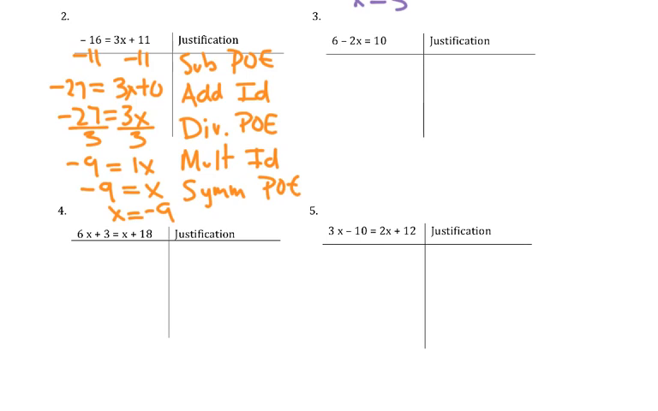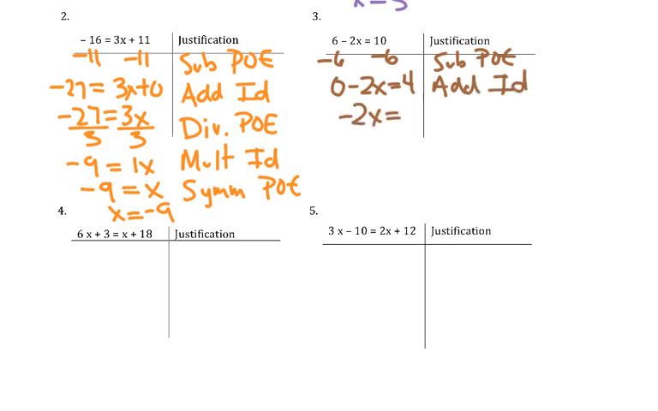So 6 minus 2x equals 10. So I need to subtract 6 because it's a positive 6. That gives me 0 minus 2x equals 10 minus 6, which is 4. So that's the subtraction property of equality again. And to get rid of the 0, I use the additive identity property of 0. That leaves me with negative 2x equals 4, because that negative stays with the 2.